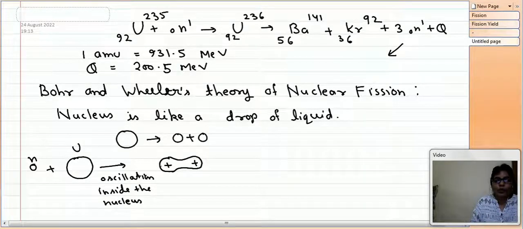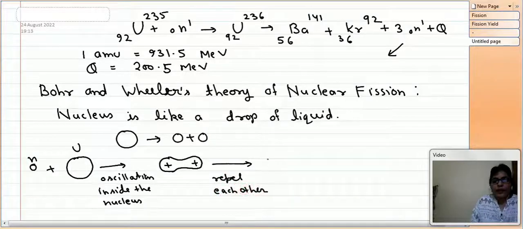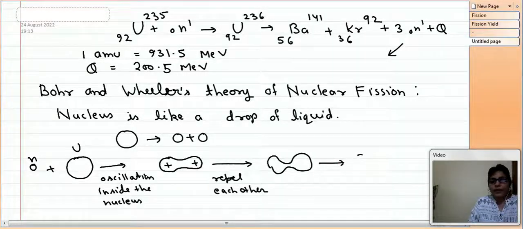So both the nuclei have positive charge, and because of this positive charge, they will repel each other. And it will be more deformed to get into a dumbbell shape. And then finally it will break into two different nuclei.